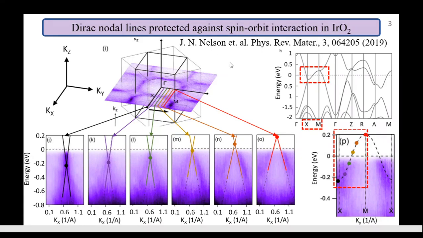Recently, our collaborators have shown experimental evidence of Dirac nodal lines in MBE grown thin film iridium oxide, down to 5 nanometers, by ARPES measurement. Here we can see the locus of Dirac nodes as we go from X to M direction in momentum space. The experimental observation is quite consistent with the theoretical prediction.